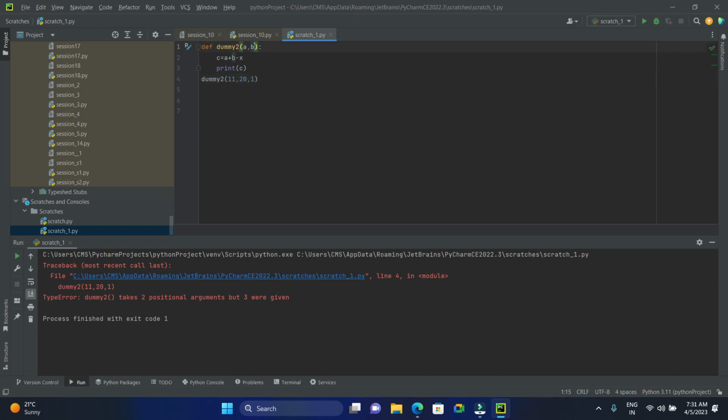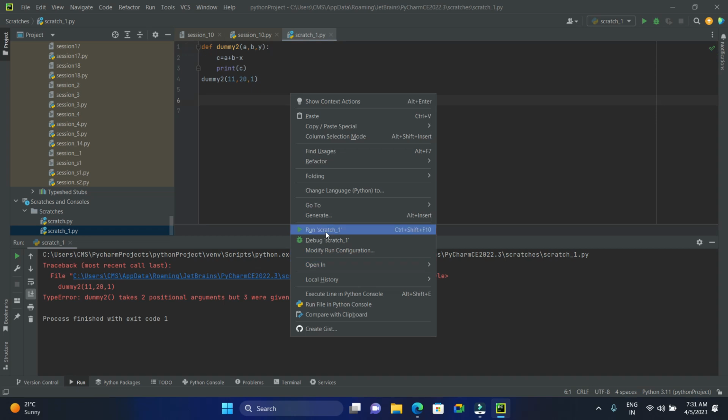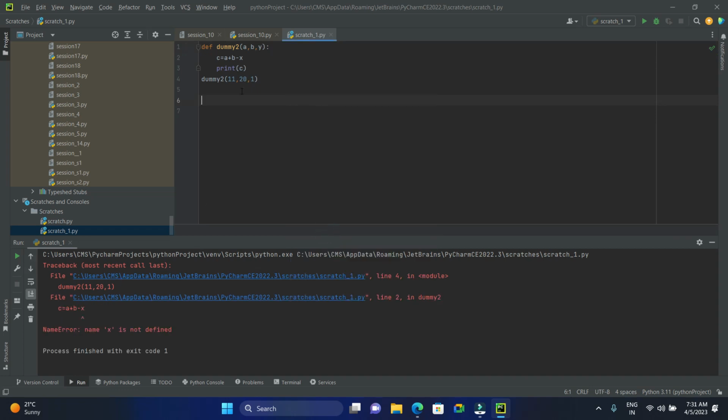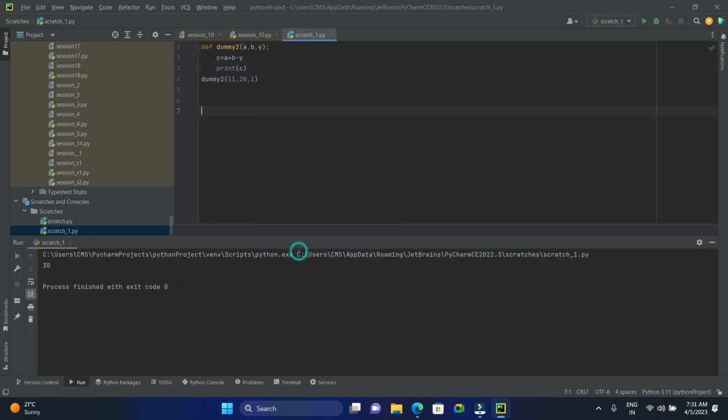See, it says 30. So are we clear now? So the number of arguments should be equal. Okay. And the fourth one. Any doubts, Pushpa and Raju? Okay. And the last one is variable length arguments.